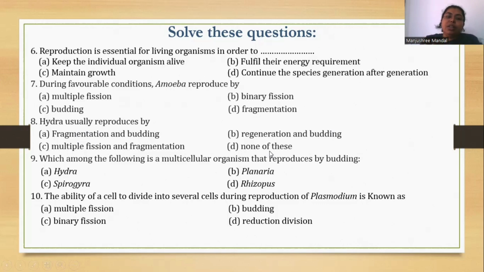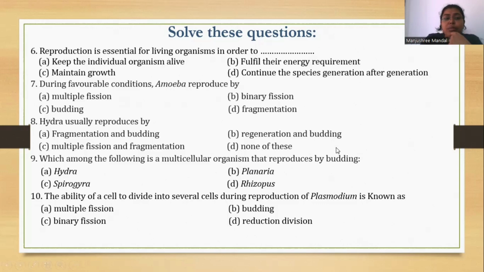If you remember Hydra, budding is important because in the diagram we noticed that a tiny hydra is coming out from the side of the hydra.